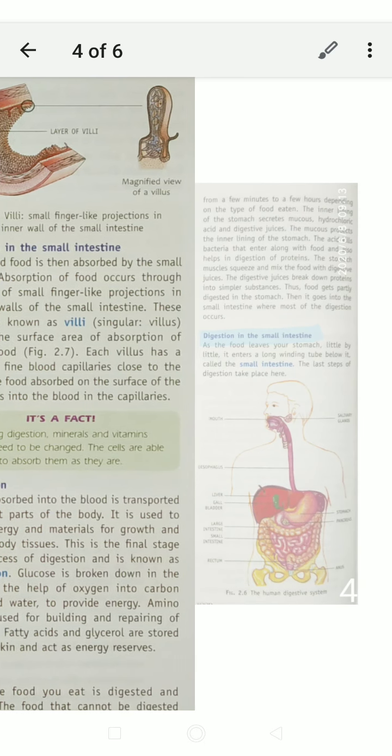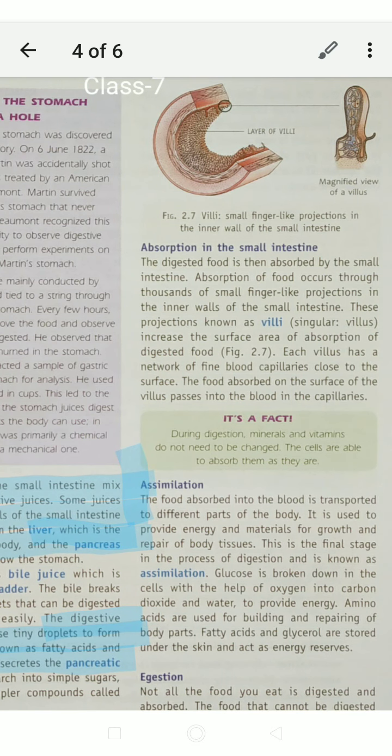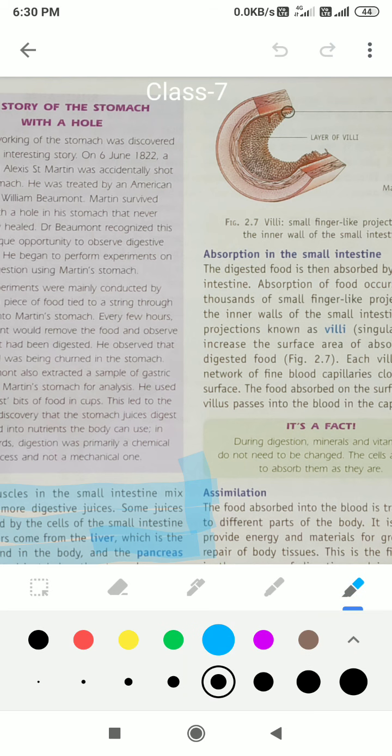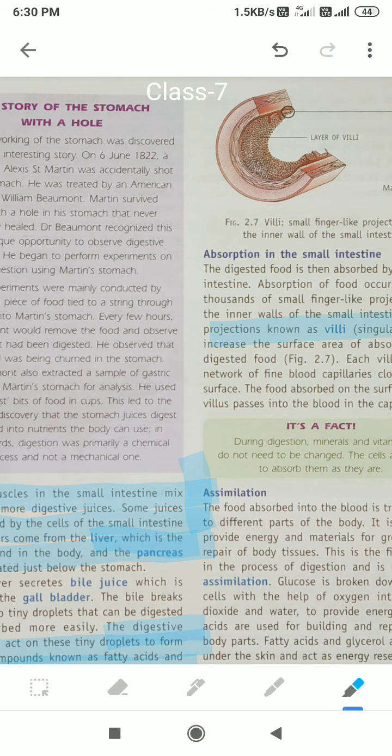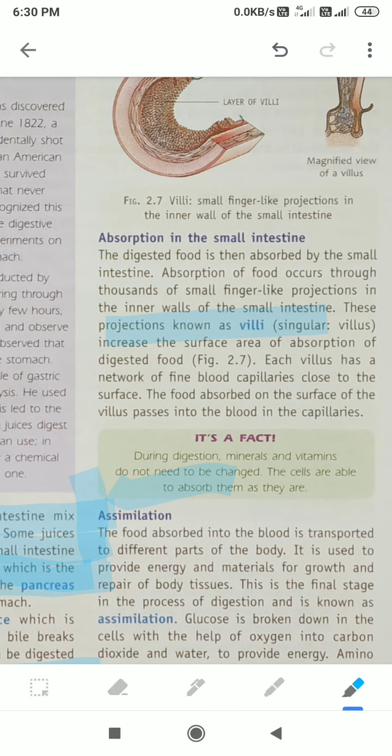Now, absorption in the small intestine. All digested food is absorbed in the small intestine with the help of villi. There are some small projections in the small intestine called villi. They are the main part of the small intestine which absorbs the food. So our food is absorbed in the small intestine.